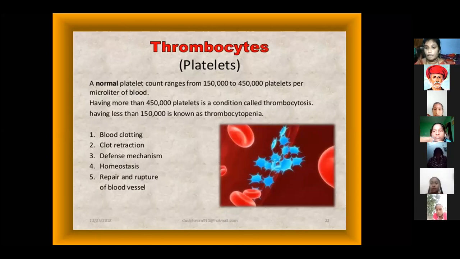These are the effects of having less or more thrombocytes or blood platelets. The main function is blood clotting.